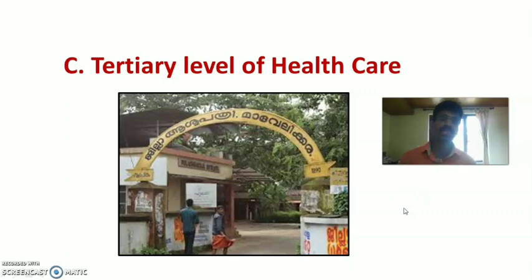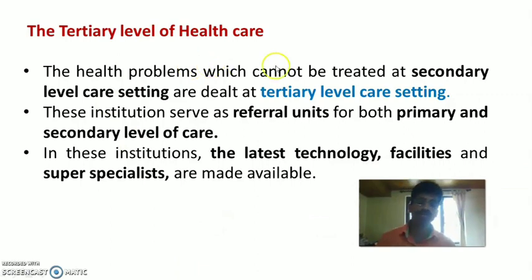Last one is tertiary level of healthcare. The third one is tertiary level of healthcare. The health problems which cannot be treated at secondary level care settings or health agencies are dealt with in tertiary level healthcare settings or tertiary level healthcare agencies.